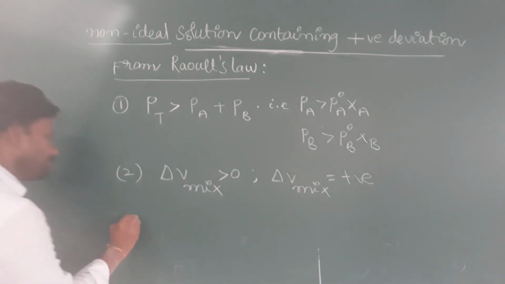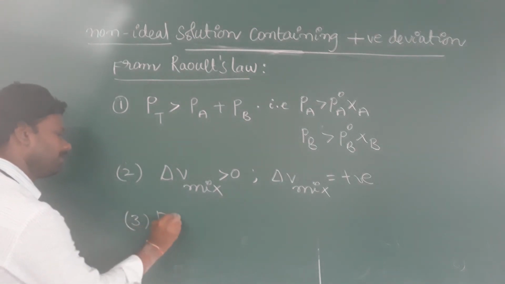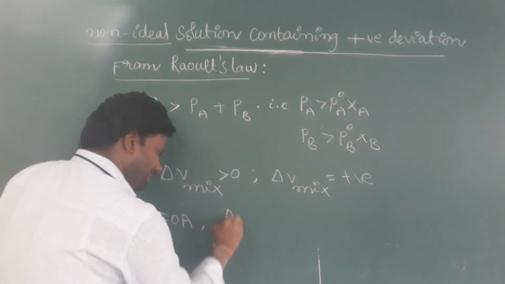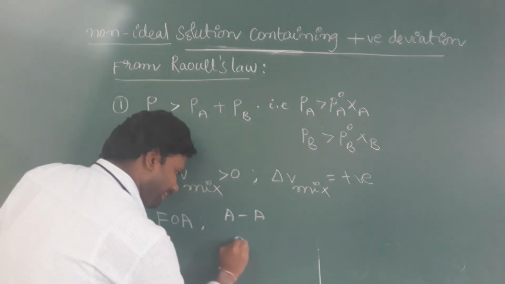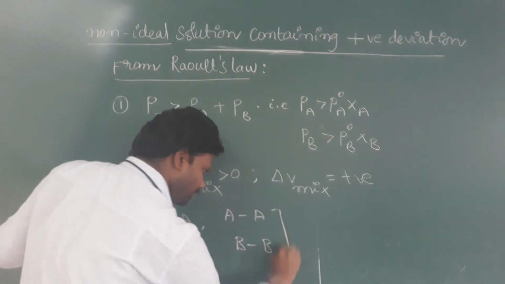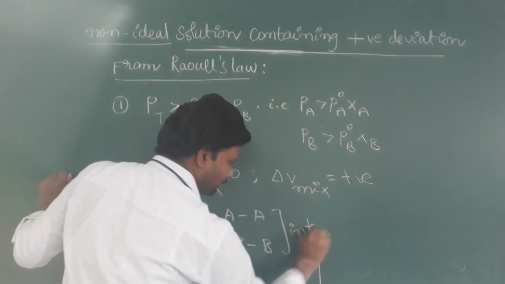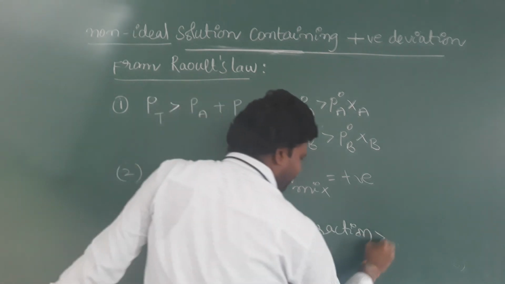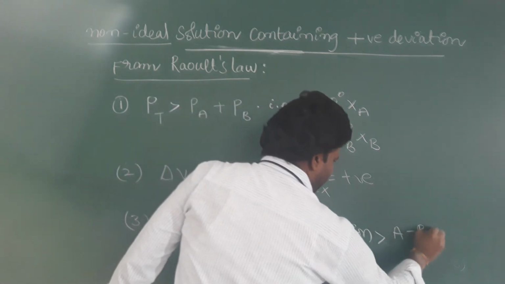Next, force of attraction. Look here. AA and BB interactions are greater than AB interactions.